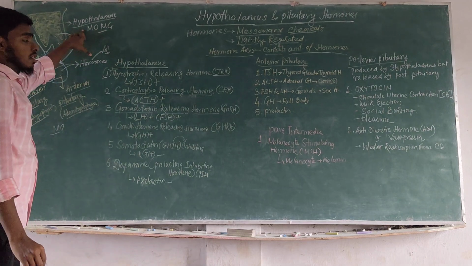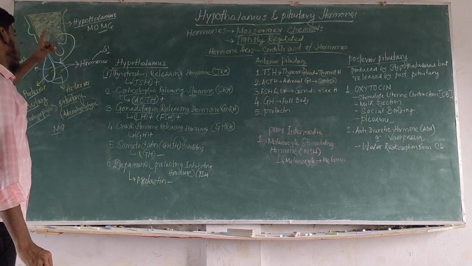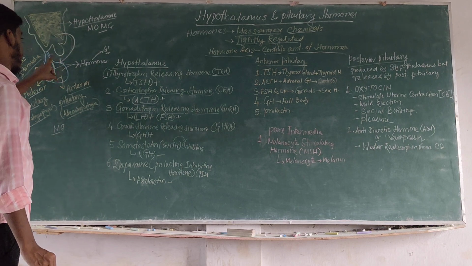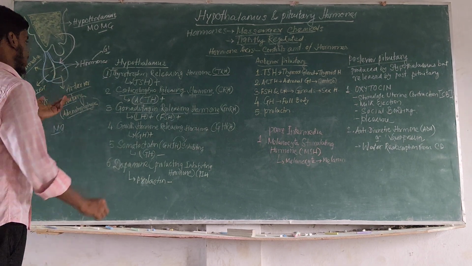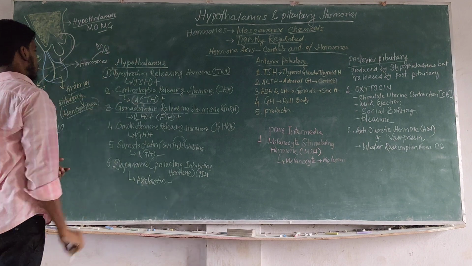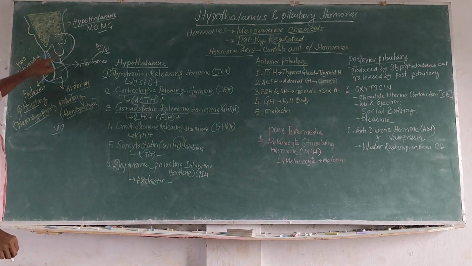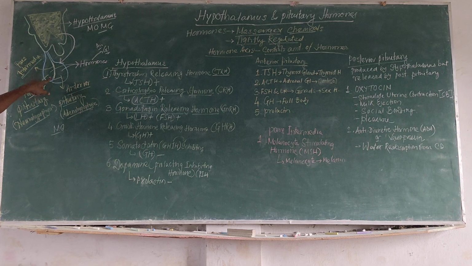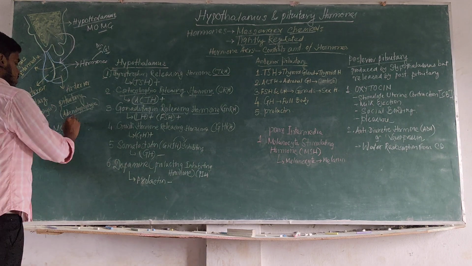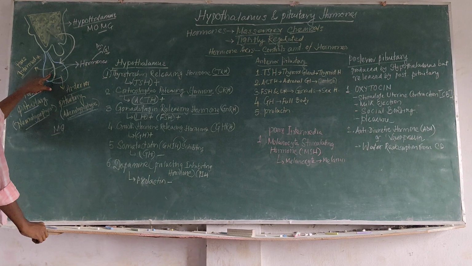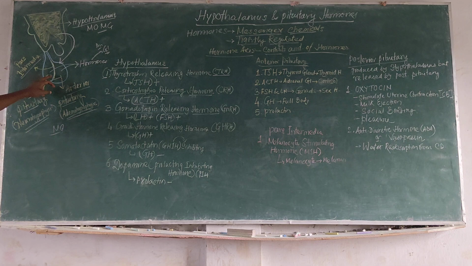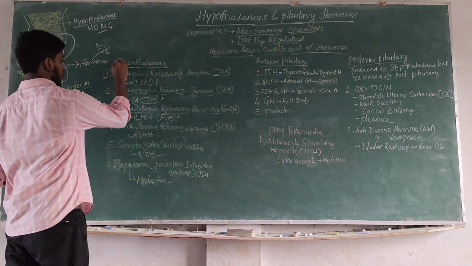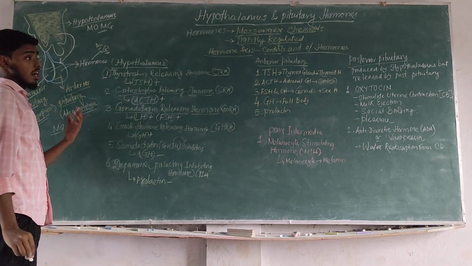So what is the hypothalamus? The hypothalamus is the master of master glands, which releases hormones for the anterior pituitary and posterior pituitary, which further stimulate them to release the hormones which will act upon another gland. This is the hypothalamus, this is the anterior pituitary, this is the posterior pituitary. The anterior pituitary is also known as adenohypophysis, and the posterior pituitary is known as neurohypophysis. In the interlinking position is the pars intermedia, which is generally called the middle lobe. First of all, we will learn what hormones are generally released by the hypothalamus.